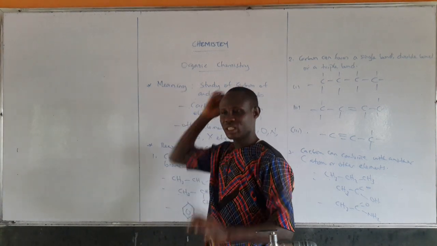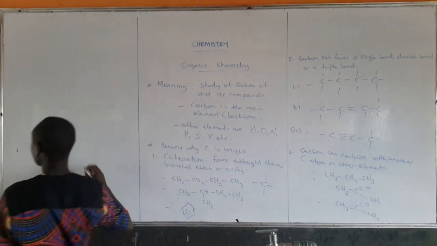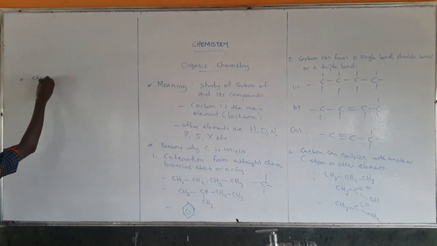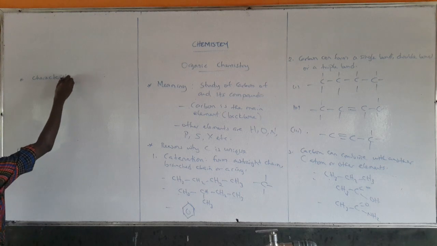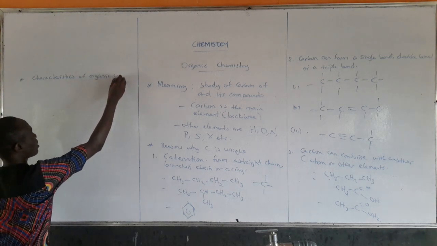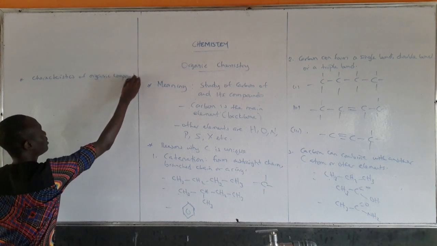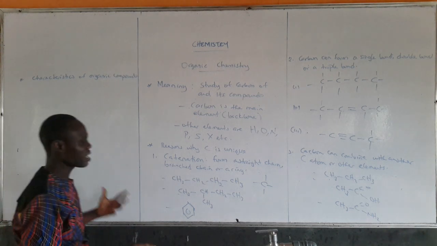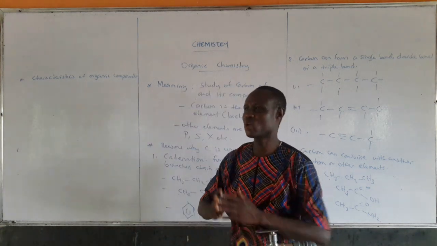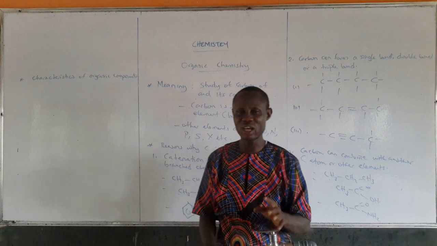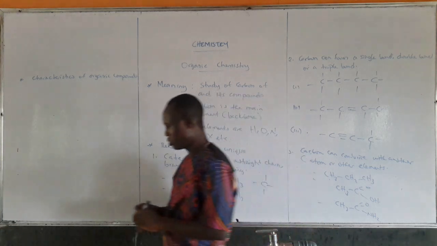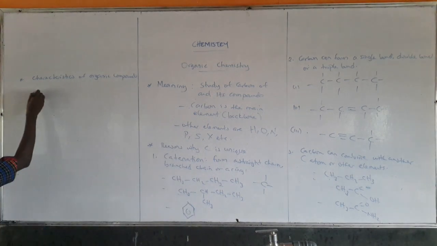Then number 3 that I expect you to know as a student is the characteristics of organic compounds. These characteristics are usually used to identify organic compounds or differentiate them from inorganic compounds. Number 1 is that they are covalent in nature.